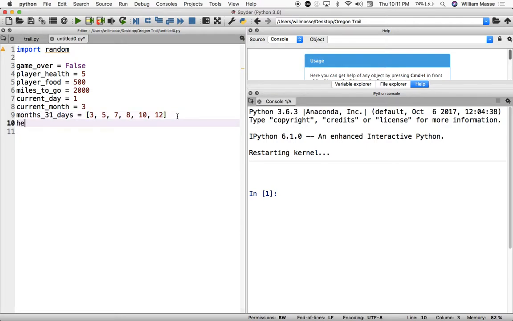And we're going to make a variable called health decreases, and we're going to set this equal to a list. In our actual game, we're going to set this to an empty list and fill it with 2 random days between 1 and 30, and these will be the 2 days that our health goes down. I'm actually going to put 2 numbers in here to start off with just to help us code. So I'm going to pick the 2nd and the 7th. These are just the 2 days that I'm going to have the health go down. But when we actually code the game, we want these to be 2 random days that your health goes down.